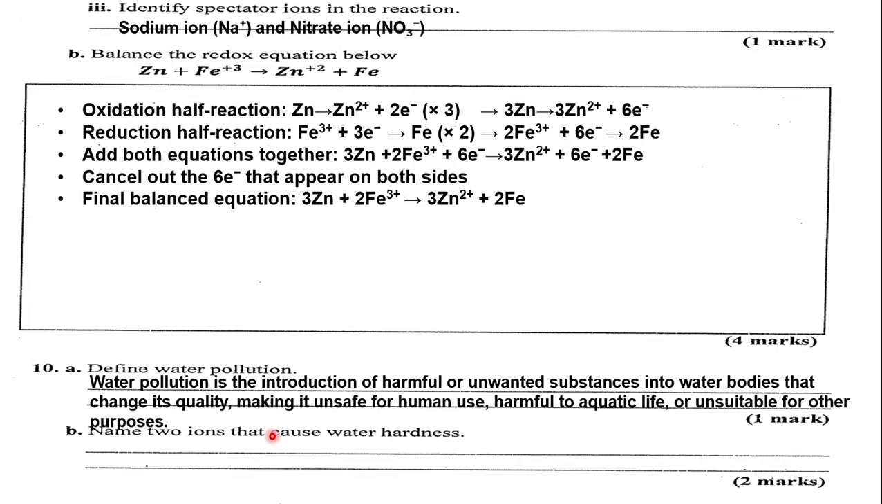Name 2 ions that cause water hardness. The 2 ions that cause water hardness are calcium ions, Ca2 plus, and the magnesium ions. When these ions are present in water, we say that the water is hard. It will make it difficult to use for washing clothes. It consumes a lot of soap when you use such water. All right. So these are the ions responsible for water hardness.